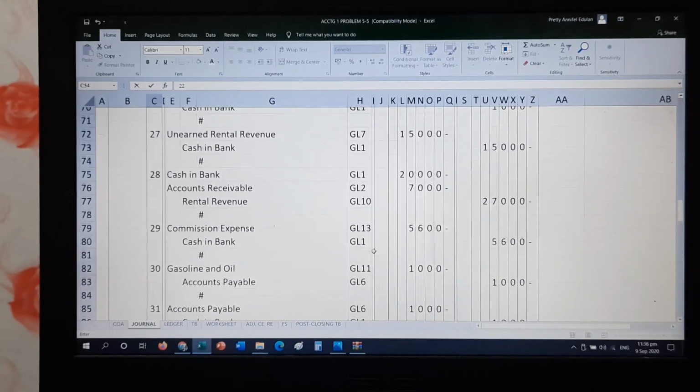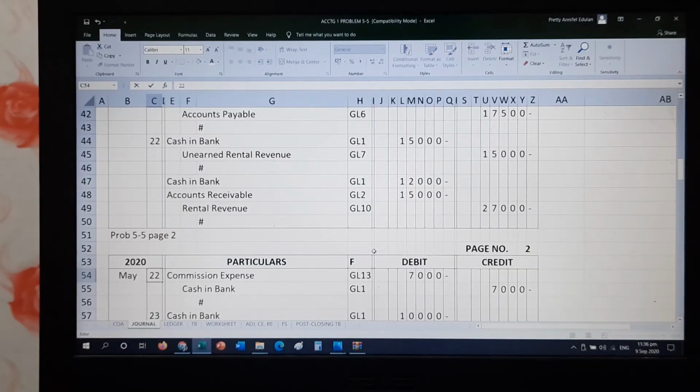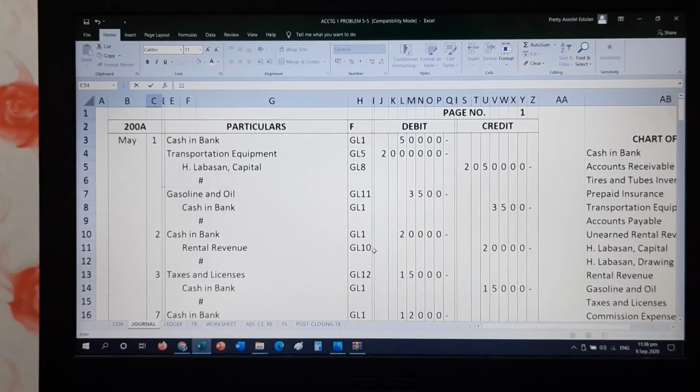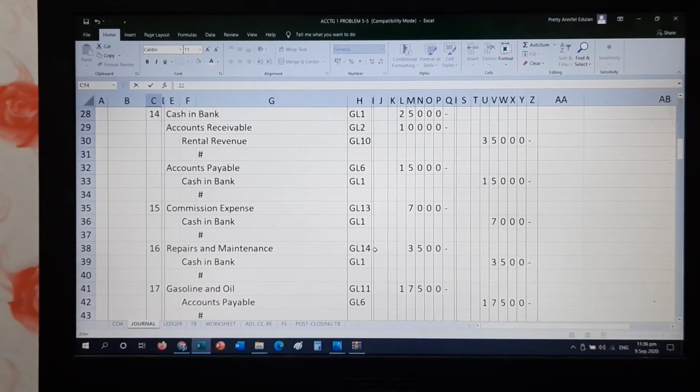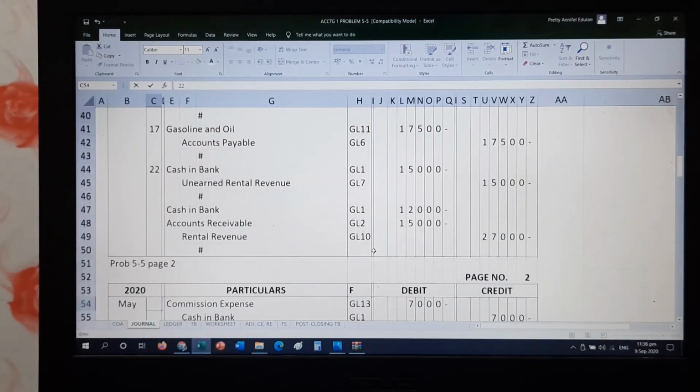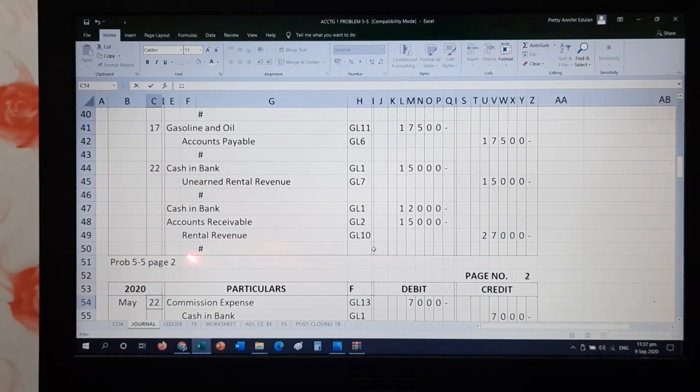So if you have noticed, we have used 2 pages of your journal. So this will be used for when you would make the ledger. So the JE for the folio, it depends on where you wrote your transaction. So May 1 until, for my case, since I did not skip any space, May 1 until the second transaction of May 22, my folio in the general ledger should be JE1.